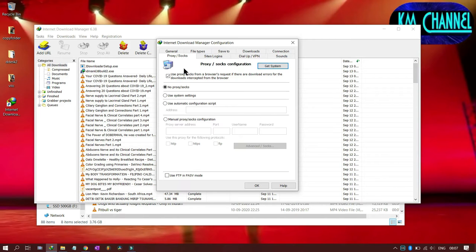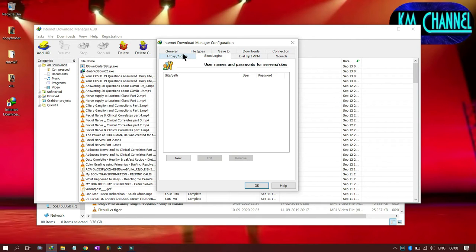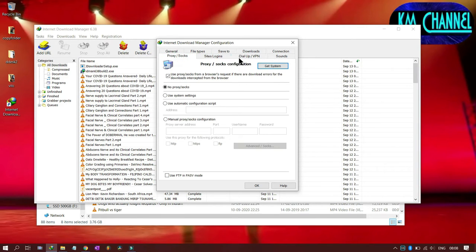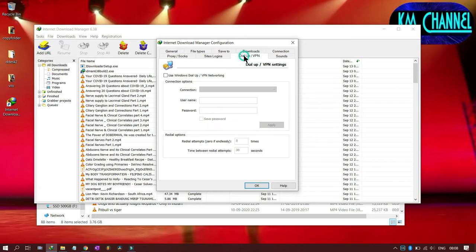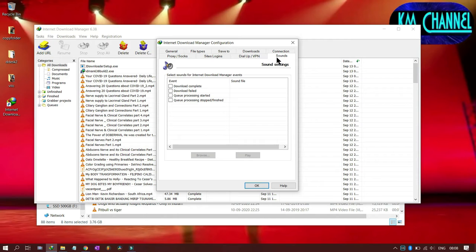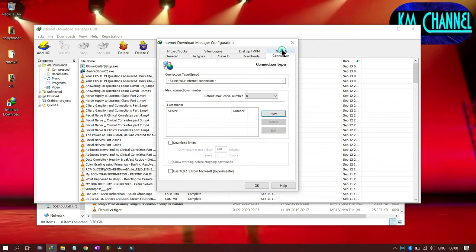Let us say my internet service provider stops me from downloading YouTube videos. Then you can go to a proxy server, and through that server's IP settings you will be accessing youtube.com, and from there you can download. That is a way, and it's not illegal, but the speed is very slow when you use proxy servers. Then dial-up, VPN, these are old, and there is the sound option, things like that.